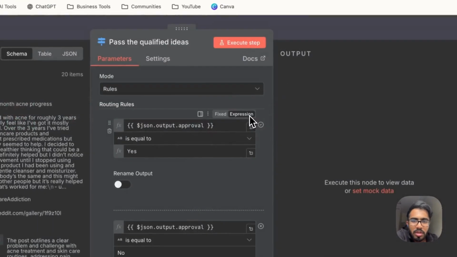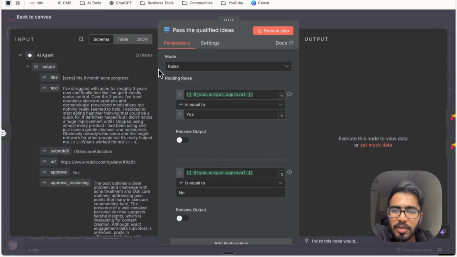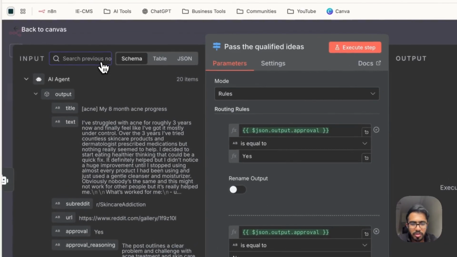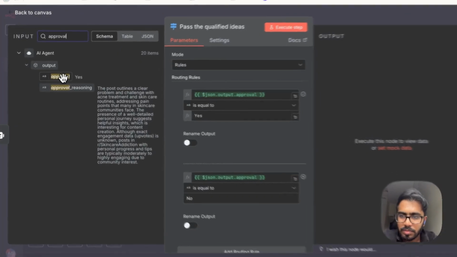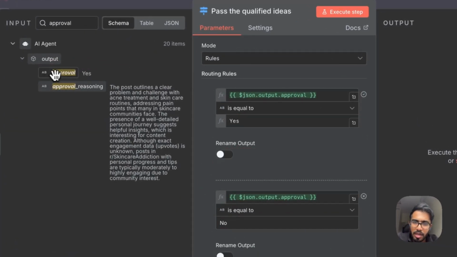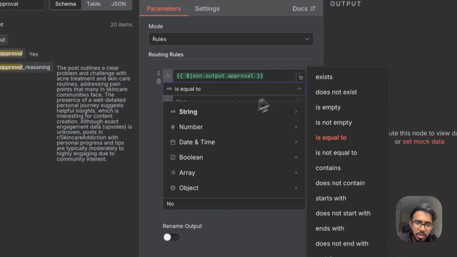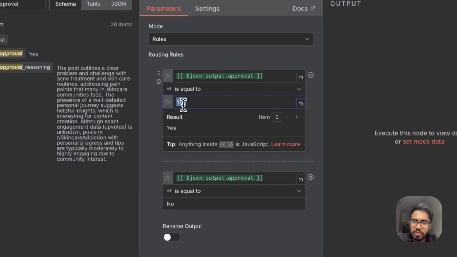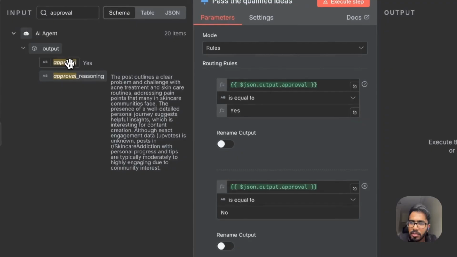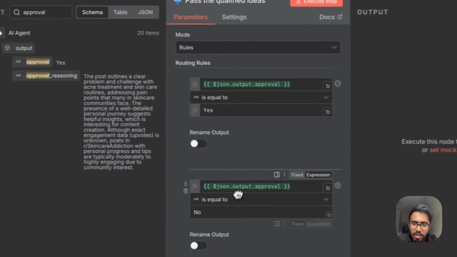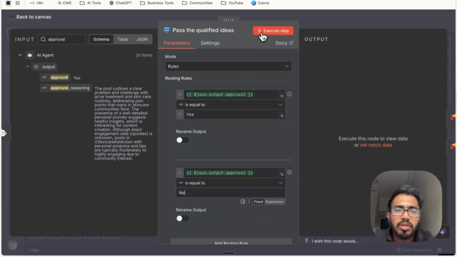towards the switch node. So the whole idea of the switch node is to segregate the qualified ideas from the unqualified ideas, and for that purpose, you just have to search for the approval schema that we received from the AI agent. Yes, here it is. So just drag this and drop this here, and select the string here. The string is equal to, and just write yes. Then follow the same step again, drag and drop this here, and now write no. Okay, so this is how your switch node is configured, and just click on execute step.